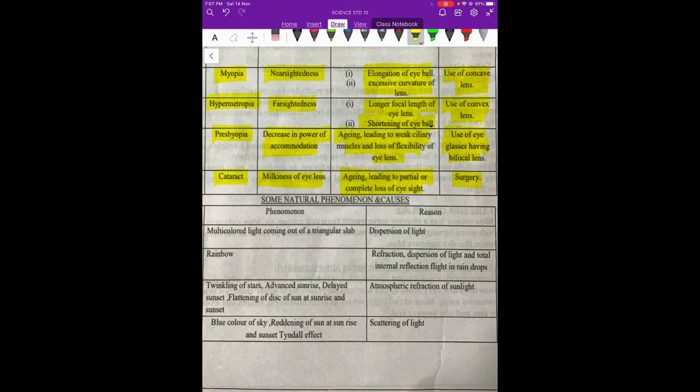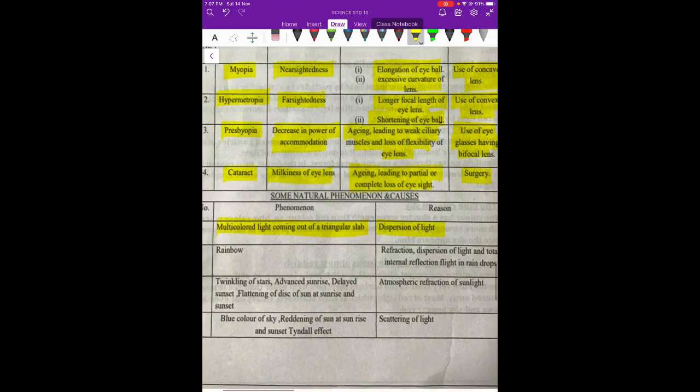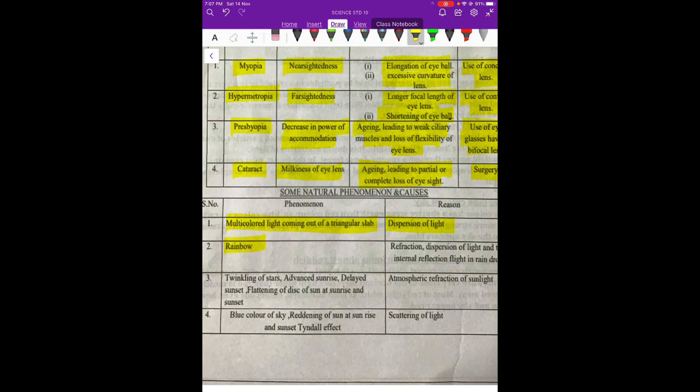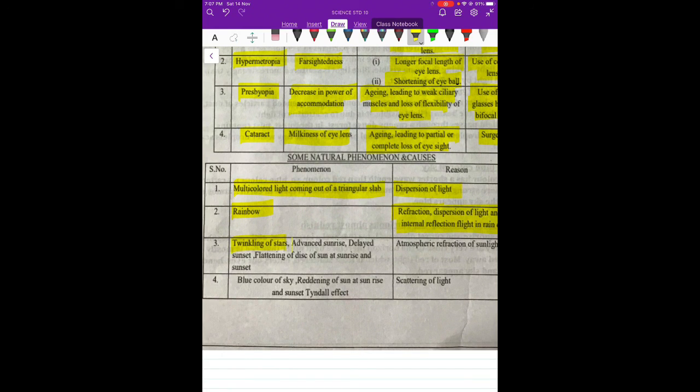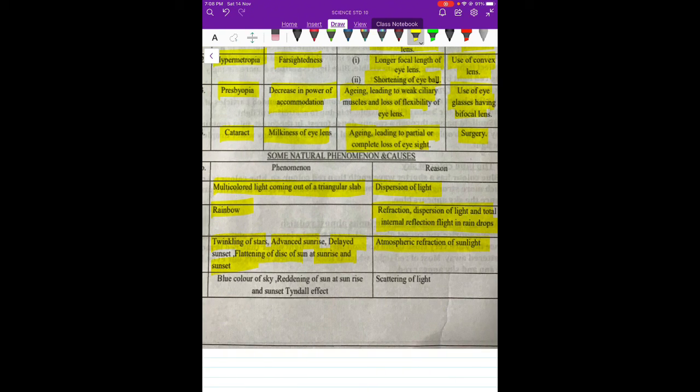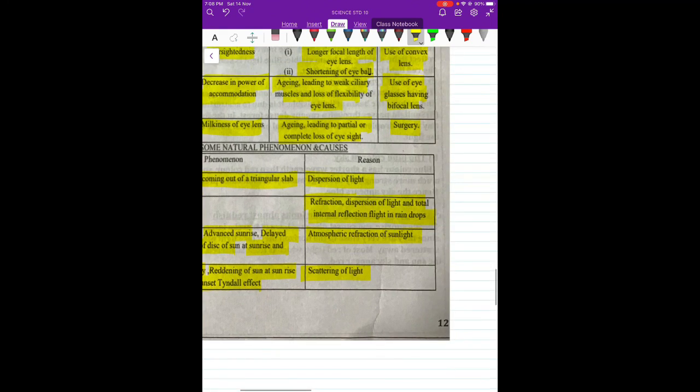Then a few most important natural phenomena. Multicolored light coming off a triangular glass slab or prism is called dispersion of light. Next we saw the rainbow, which is a natural optical phenomenon, from dispersion of light and total internal reflection. Next are twinkling of stars, advanced sunrise, delayed sunset, and flattening of the disk of the sun at sunrise and sunset. These are all effects of atmospheric refraction of light. Then comes the last part: blue color of the sky, as we have just seen, reddening of the sun at sunrise and sunset, and the important Tyndall effect. They are all because of the scattering of light.